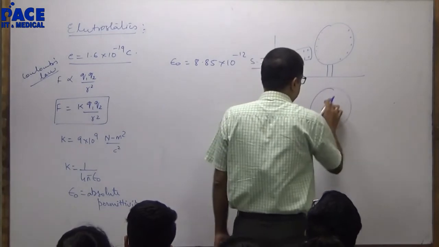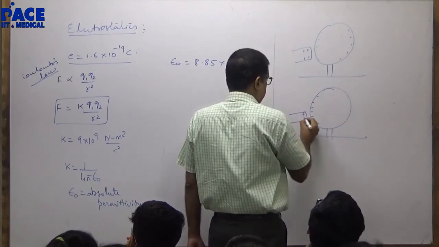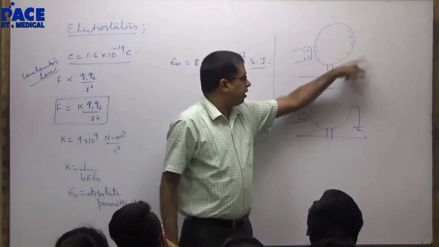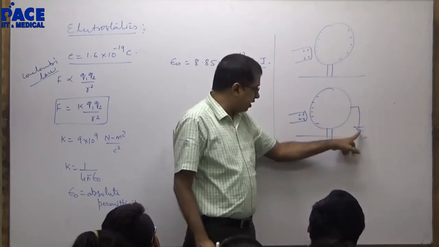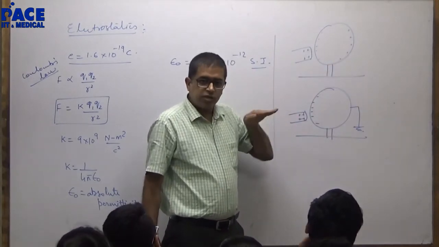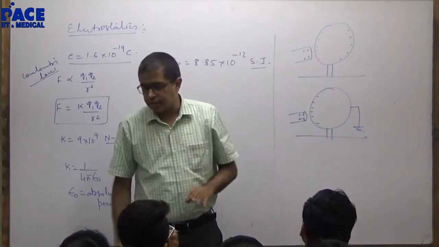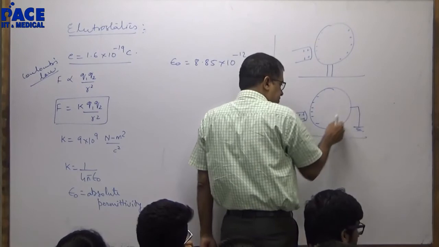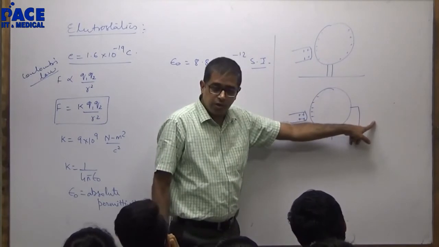Now do the ground connection. You have negative charge here. Keep the glass rod and ground this side. One side ground the right hand side, the positive charge goes into the ground. We don't know, maybe negative charge came from the ground and nullified the positive charge. For us it means the same. Positive charge moving in this direction is as good as negative charge moving in opposite direction. So you can either interpret that as positive went into the ground or negative came from the ground and nullified this.